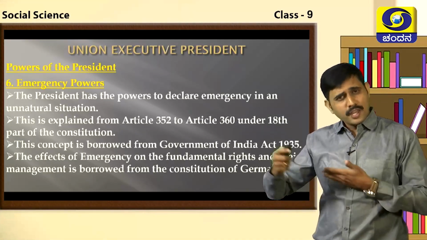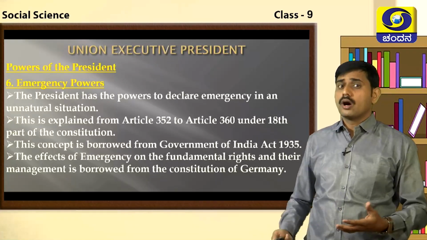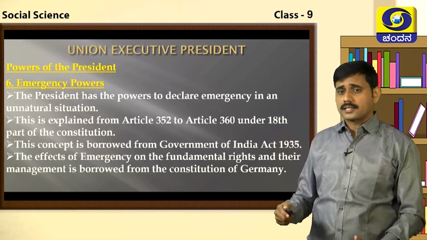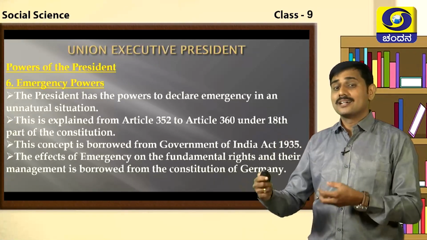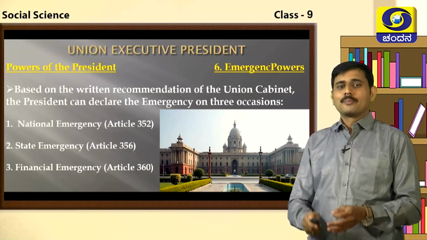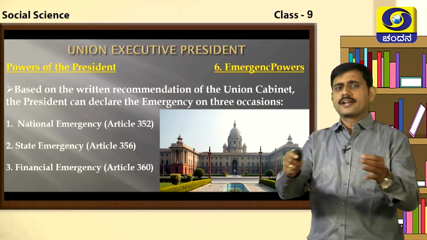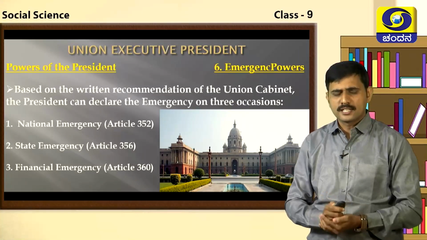And in that we have three types of emergency. In the three types of emergency also, how a country should act is discussed under Article 352 to 360. So based on these kinds of recommendations of the Union Cabinet, the President can declare the national emergency in the country, students.